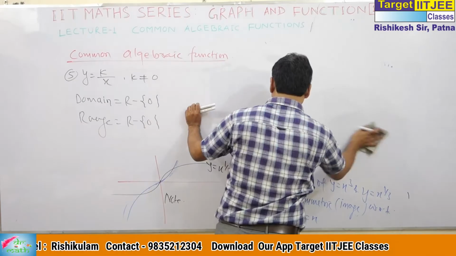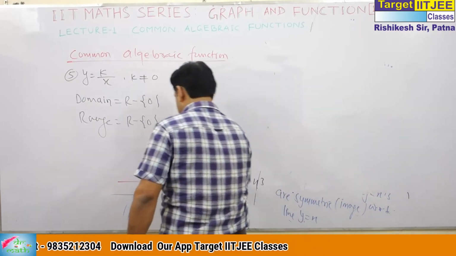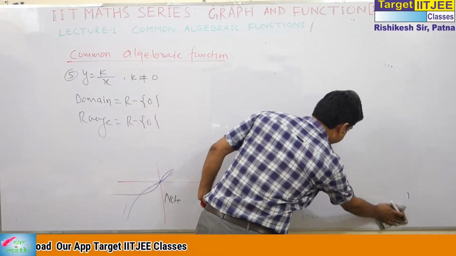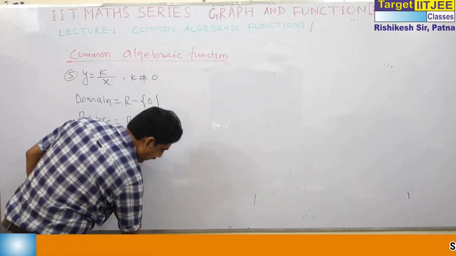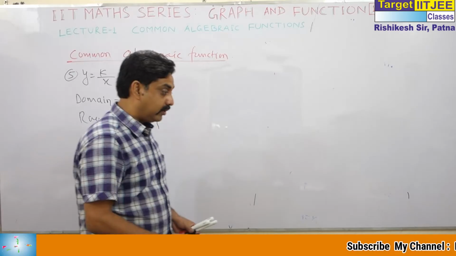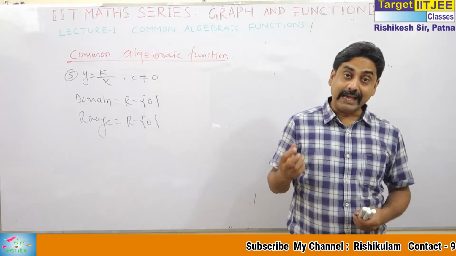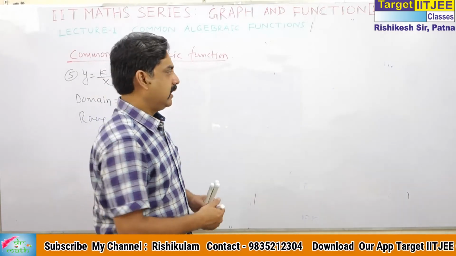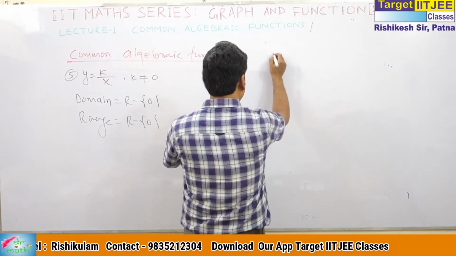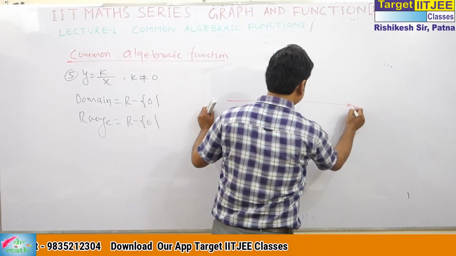What will be the nature of the graph? It is actually of hyperbolic nature, and if you haven't read hyperbola so far, you will get some problem. I am not going for that. You have to just learn this point.